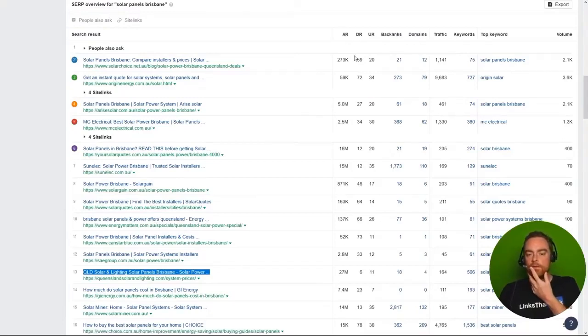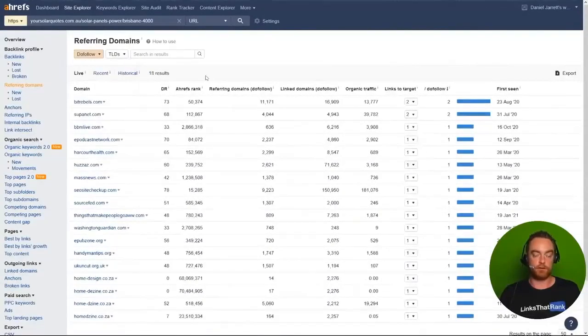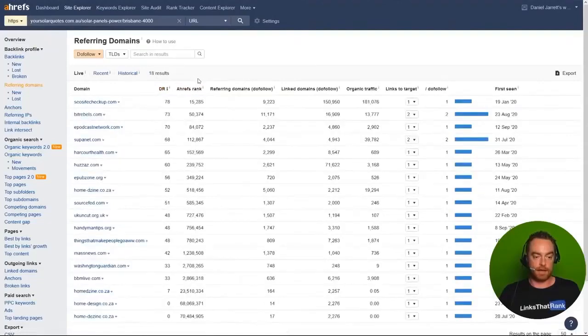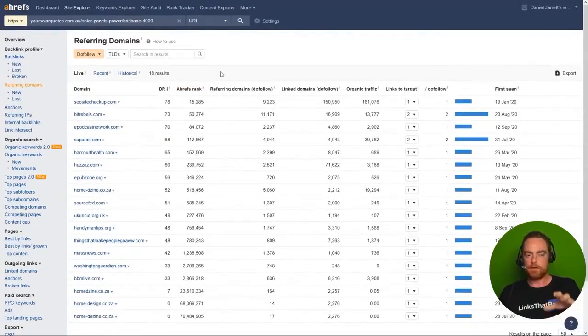Now, what I do is use the power of observation here. Let's look through the top 10 and find which site is closest to us in terms of DR. And here you can see there's a DR12 here, position 6, 19 domains. So if we click into that and we filter for dofollow domains only, we can see that they have backlinks from 18 different domains, and actually some of these are irrelevant, and I know that that's a guest post, and some are web 2, so not a terribly strong link profile, but it gives us an idea of where we need to be, right?